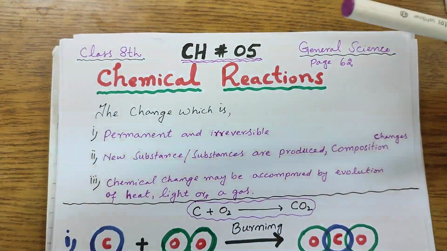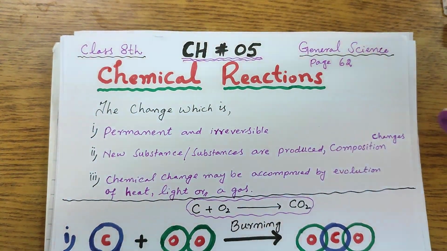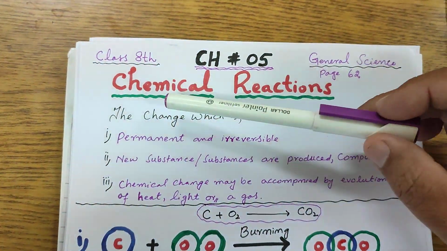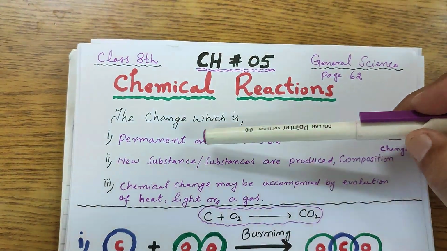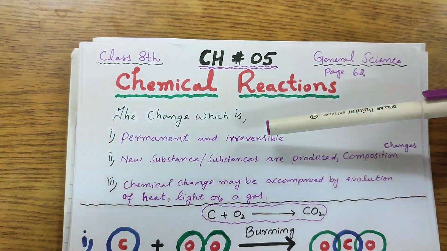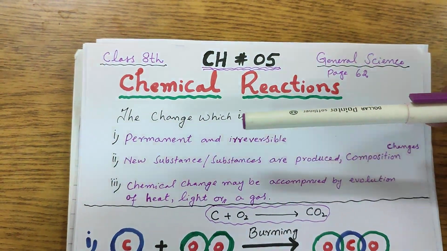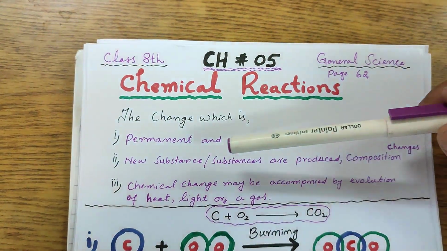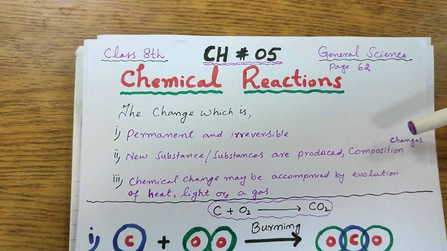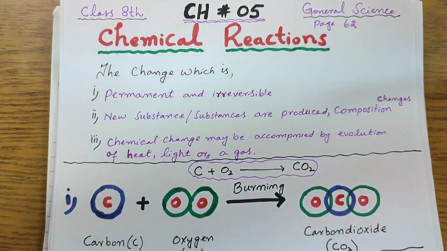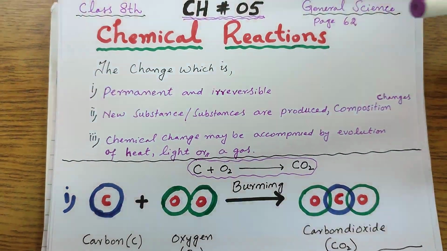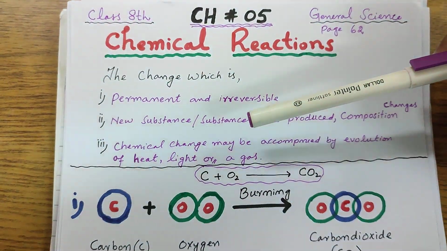What are the characteristics of such reactions? The change is permanent and irreversible, forever and cannot be reversed. New substances are produced, and the composition changes. During a chemical reaction, first of all, new substances are produced.